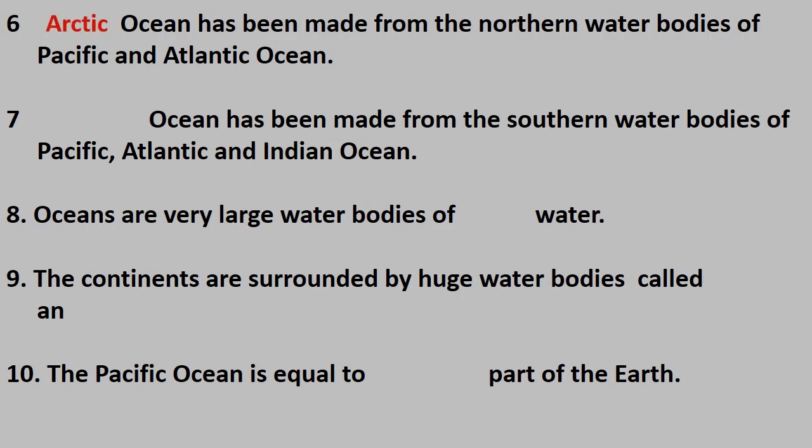Arctic Ocean has been made from the northern water bodies of Pacific and Atlantic Ocean. Southern Ocean has been made from the southern water bodies of Pacific, Atlantic and Indian Ocean. Oceans are very large water bodies of saline water. The continents are surrounded by huge water bodies called an ocean. The Pacific Ocean is equal to one-third part of the earth.